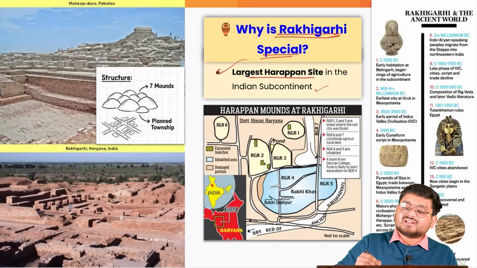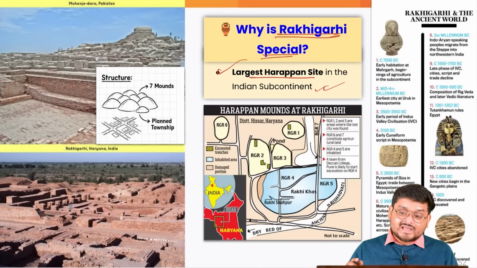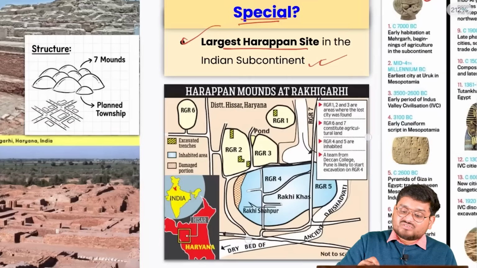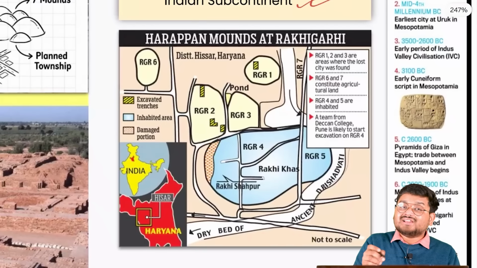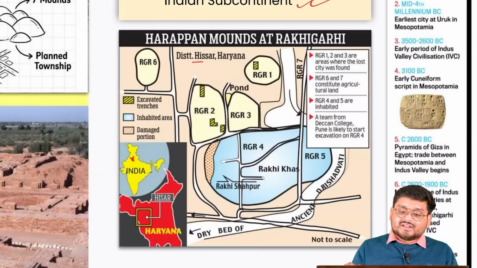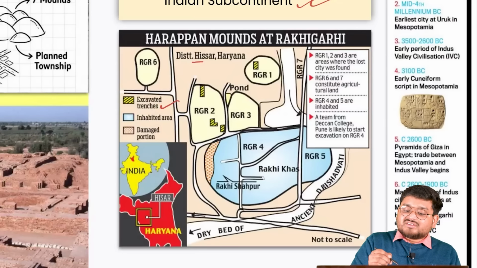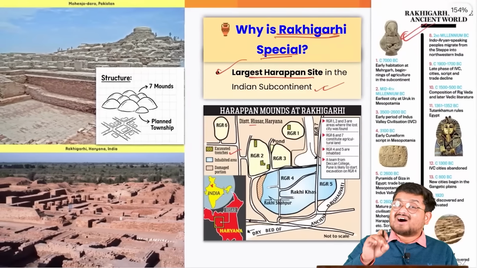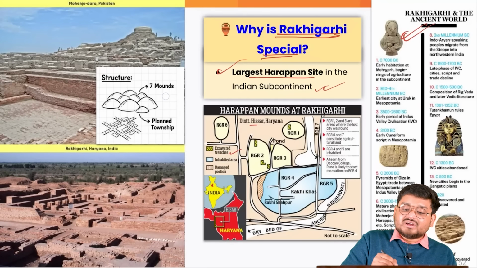But as of now, it is the largest in the Indian subcontinent. Rakhigarhi dates back thousands of years into the past. It is in the district of Hisar in Haryana. And the trenches and areas which have been excavated show a high amount of organization of mounds.